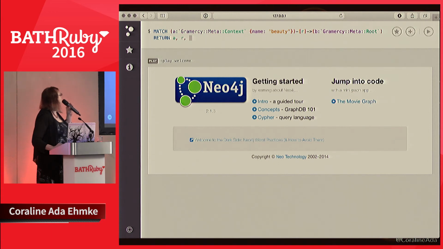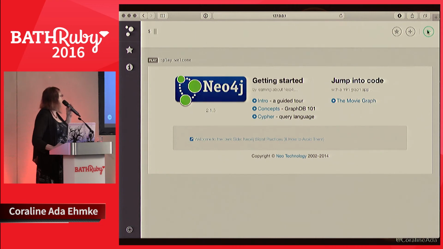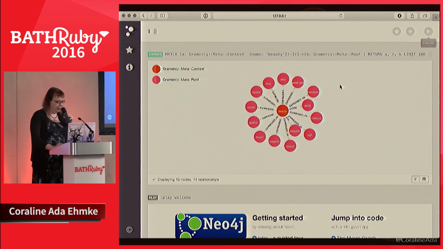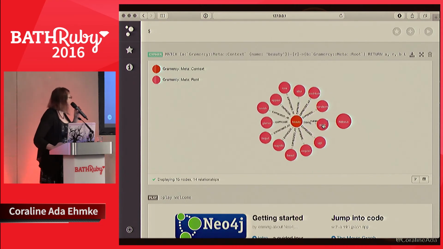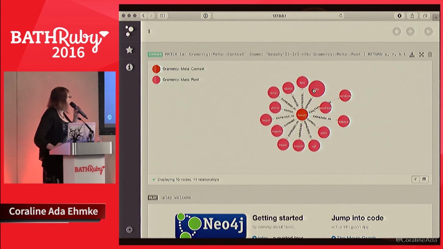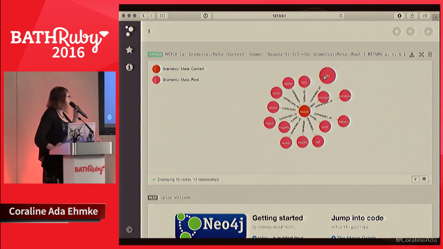And we'll return the context, the relation, and the root, and we'll limit it to 100 records. So you can see, hopefully you can read that, we have beauty in the middle, and each of those things radiating off of it is a root.